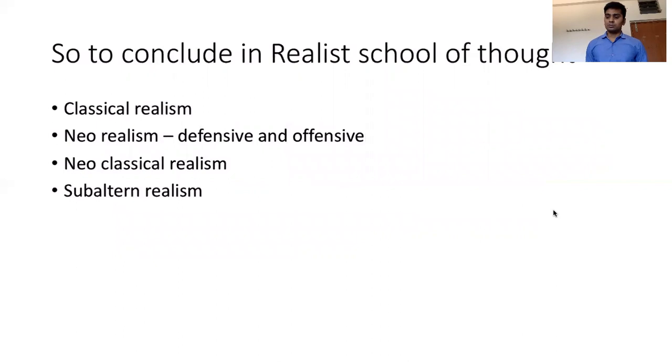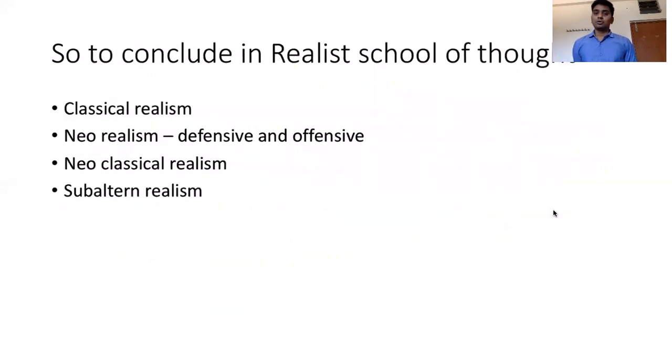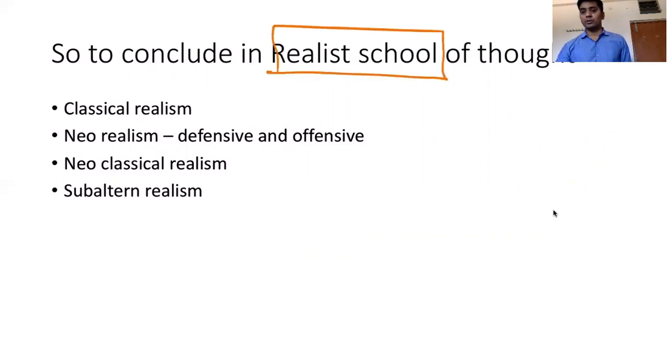So to conclude, this is what subaltern realism is. Today we have discussed neoclassical realism and subaltern realism. So these are the differences, security dilemma and insecurity dilemma. I think we have understood the topic. So to conclude, the realist school of thought is completed today. Tomorrow we are going to start the liberal school and the various streams in the liberal school. Just like the realist school, we are also going to look at various streams in the liberal school.